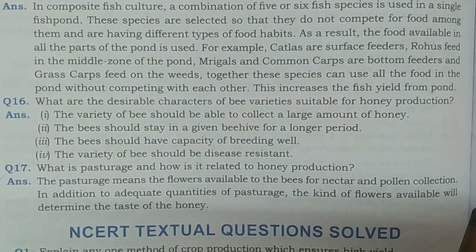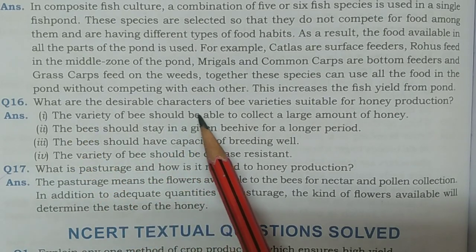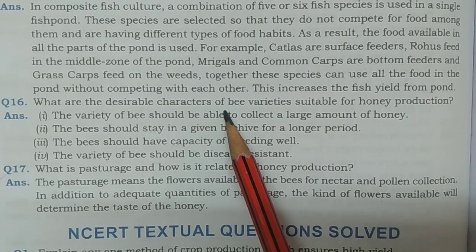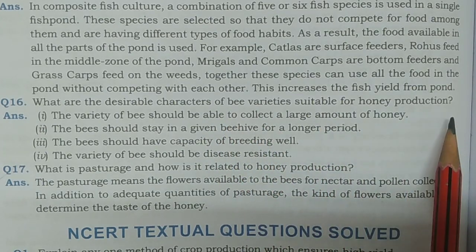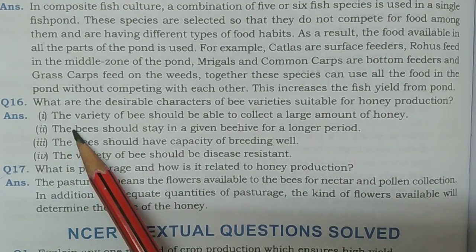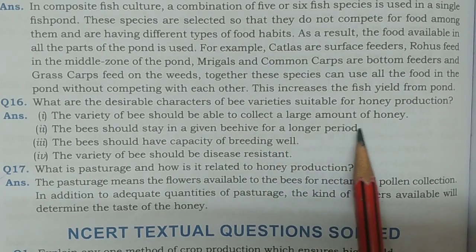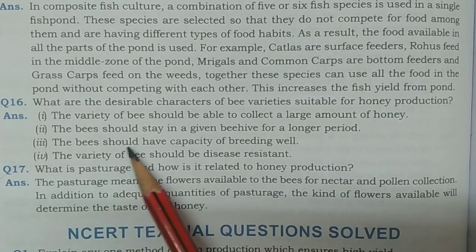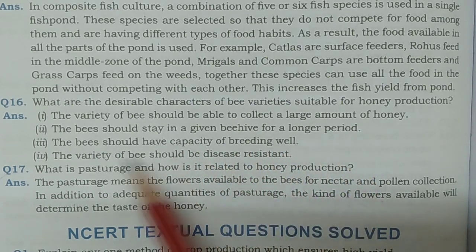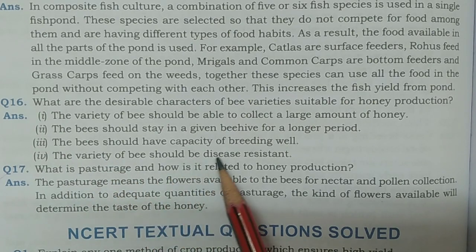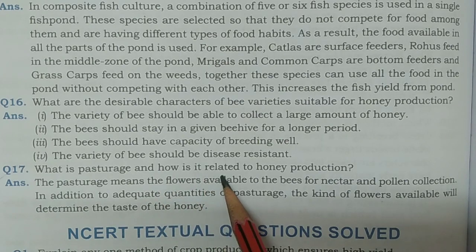Now next is question number 16. What are the desirable characters of bee varieties suitable for honey production? So we can see here, the variety of bee should be able to collect a large amount of honey. Second, the bees should stay in a given beehive for a longer period. Third, the bees should have the capacity of breeding well. Fourth, the variety of bee should be disease resistant.